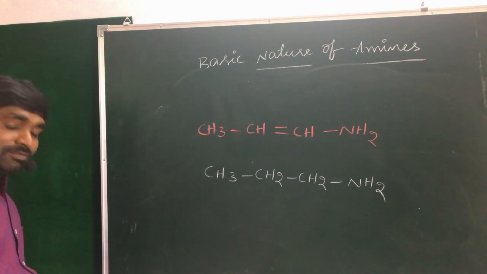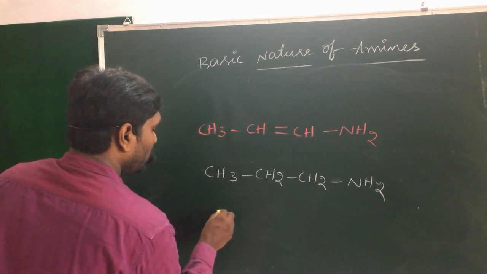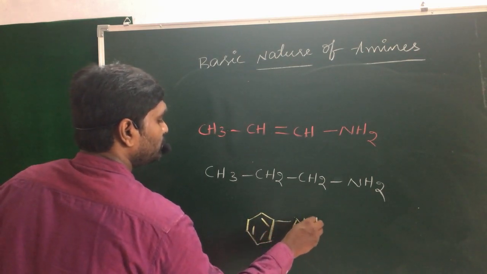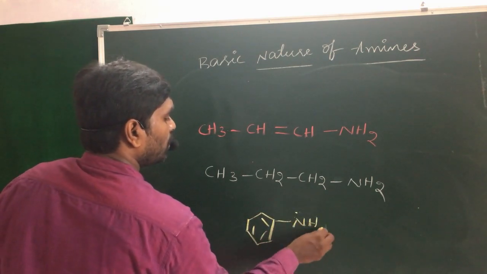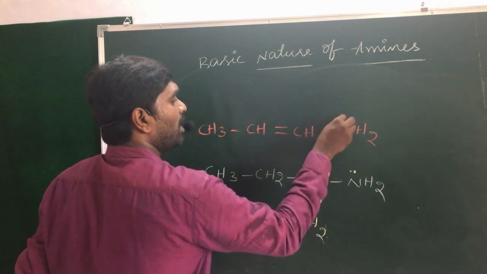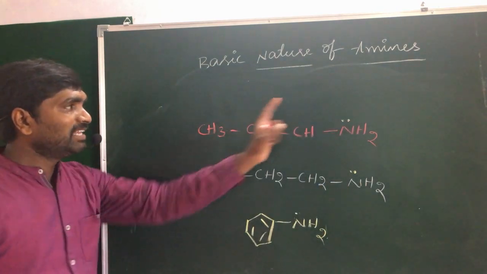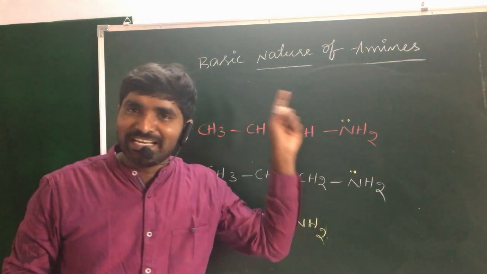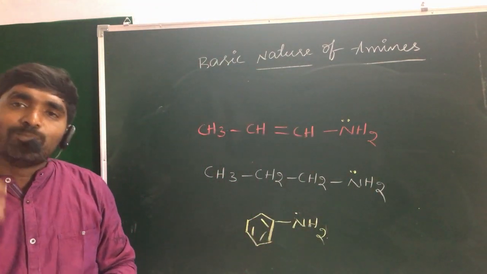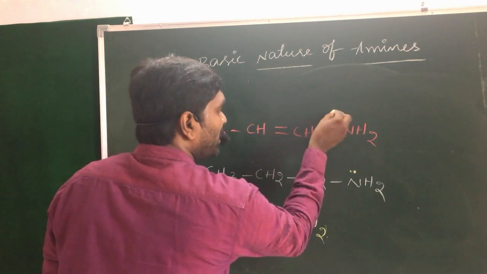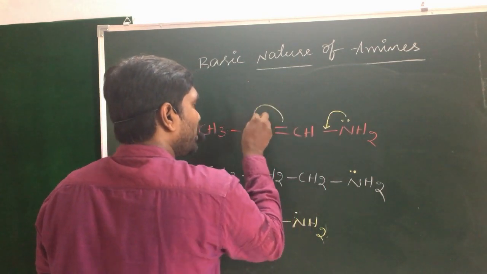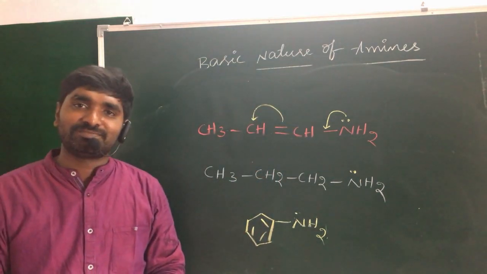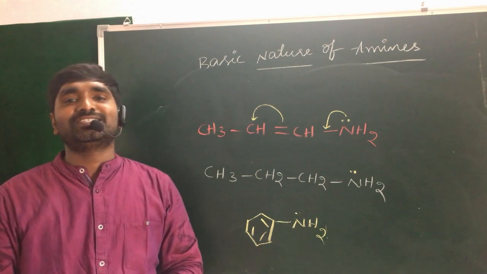And in the third example, when you take the aniline molecule. Among these three, nitrogen has non-bonding electrons. But in the first condition, which is aliphatic in nature, more importantly, the non-bonding electrons may participate in conjugation with the pi electrons. That means conjugation is present in the first condition.